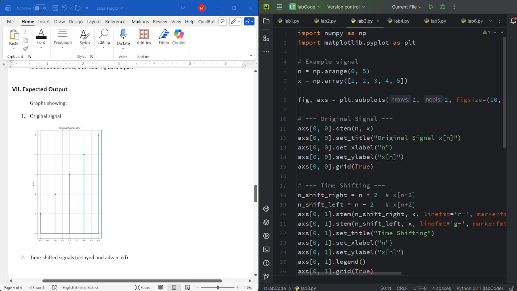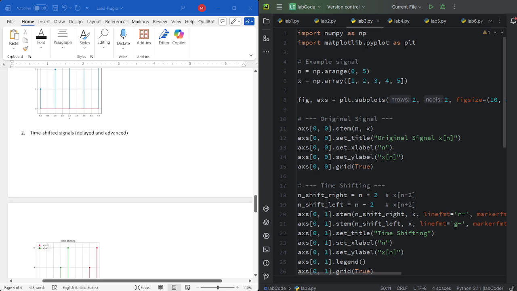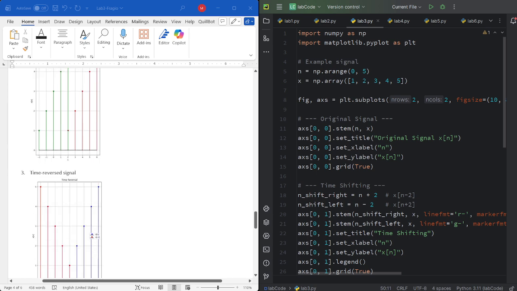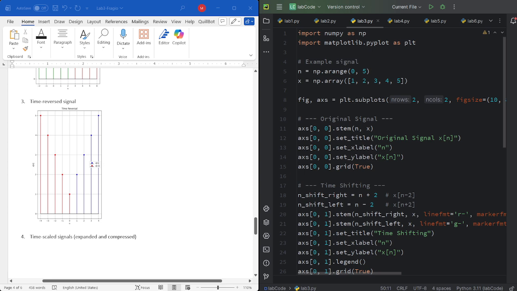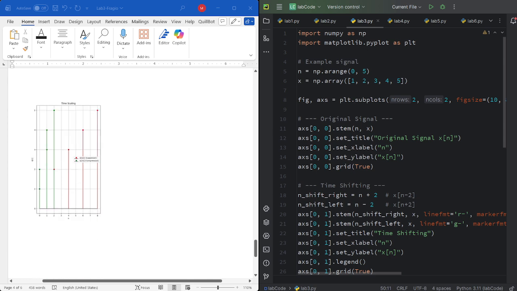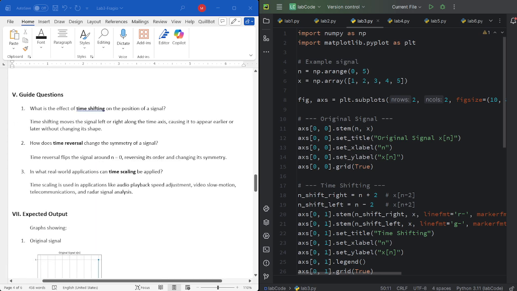In the expected output, we observe 5 plots: the original signal, the time-shifted signals, both delayed and advanced, the time-reversed signal, and the time-scaled signals, expanded and compressed. Now let's go over the guide questions.